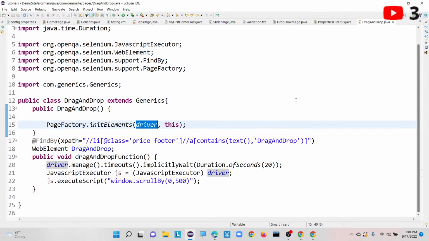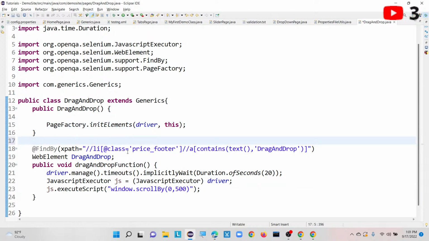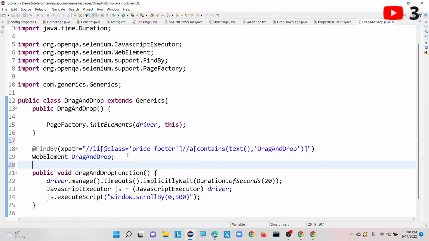Okay, so I have already discussed this concept in a video as well. Why do we need a constructor in Selenium for the page object model? Okay, so please guys, let me know in the live chat.